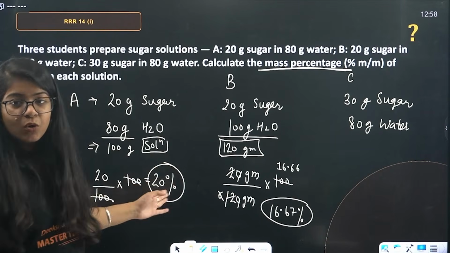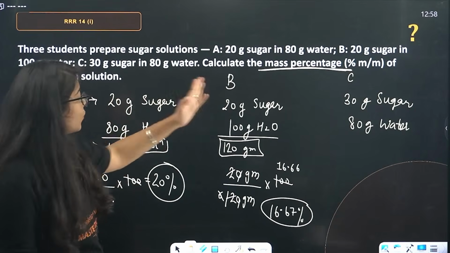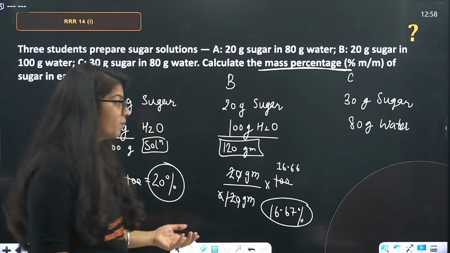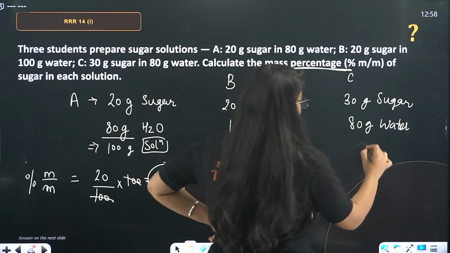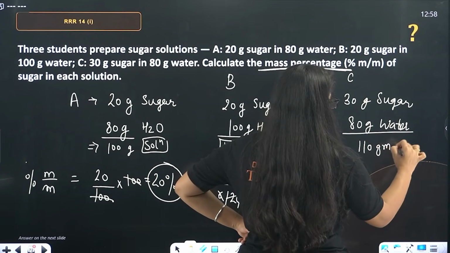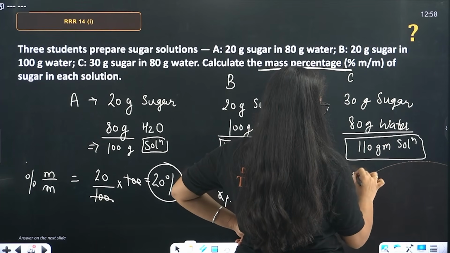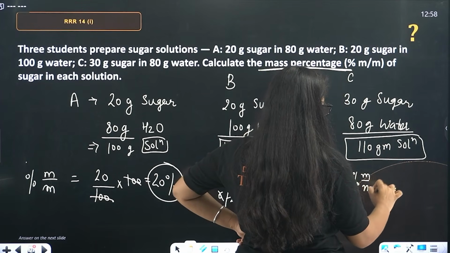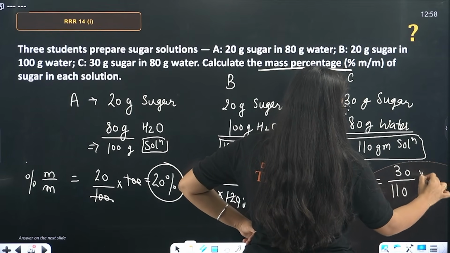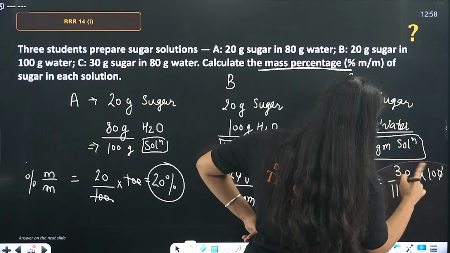Whose solubility is more? This one's solubility is more. Even though the solute, 20 gram, is same, water is different. So, its solubility is more. Now, come to this. This is 30 gram of sugar. Total solution is 80 plus 30, 110 gram of solution. So, what will be percent M by M? It will be 30 divided by 110 into 100. So, this will cancel out and we will have 30 by 11.